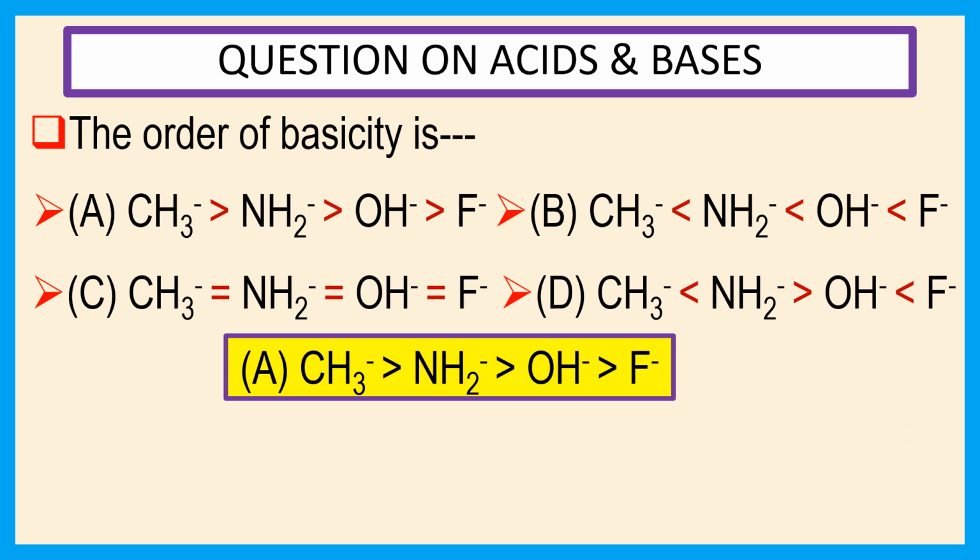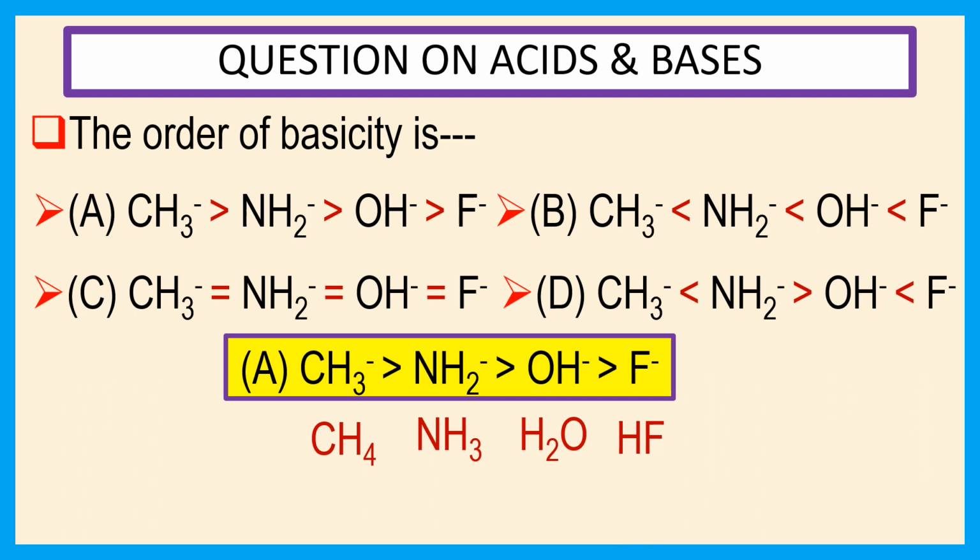We know that the conjugate acid of a strong base is weak and vice versa. Now the conjugate acids of the given bases are CH4, NH3, H2O and HF respectively.